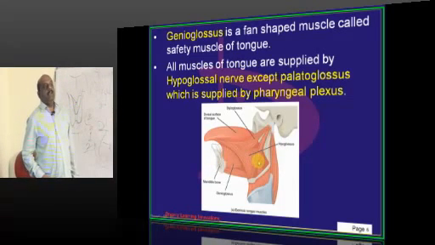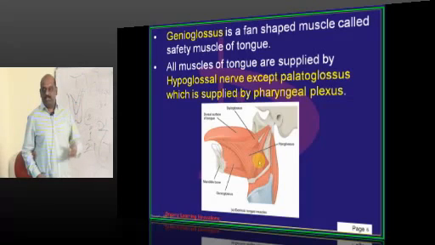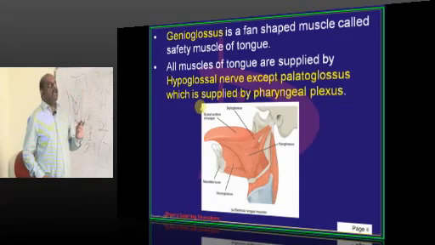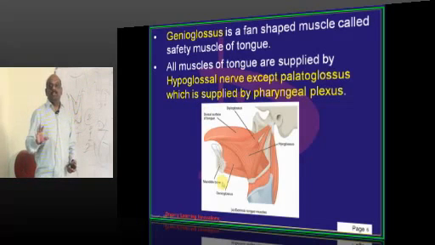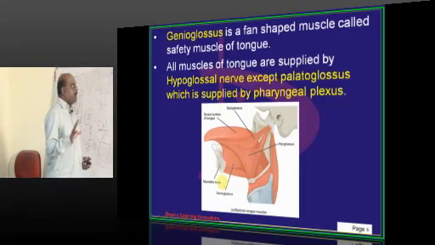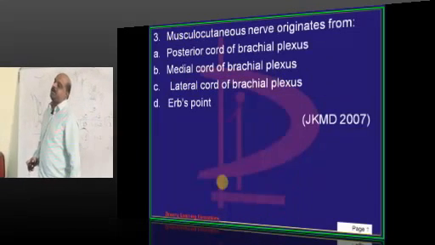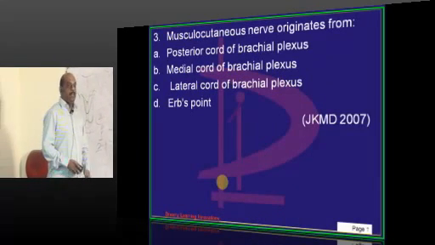And what is the favorite MCQ which is going to come in the next JKMD 2015? All the tongue muscles are supplied by the hypoglossal, except the palatoglossus, which is supplied by the pharyngeal plexus. That is what you need to basically remember.